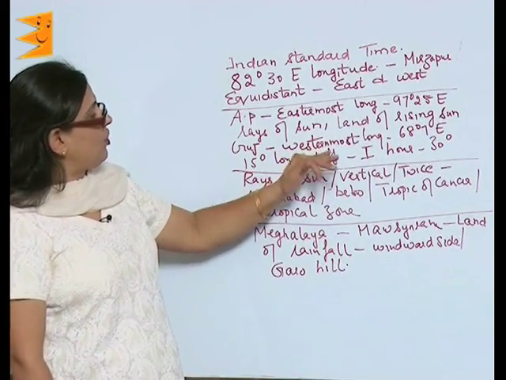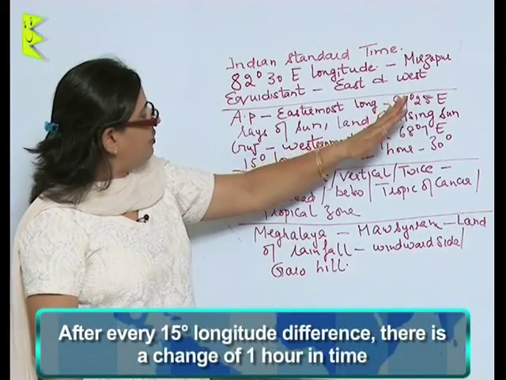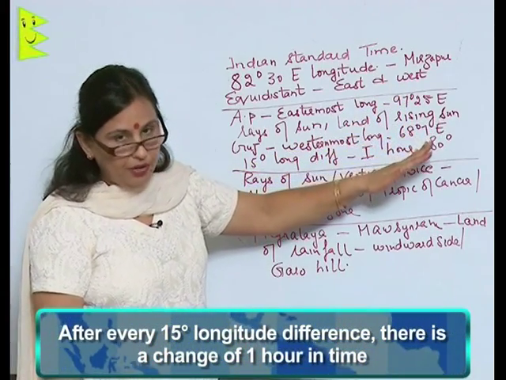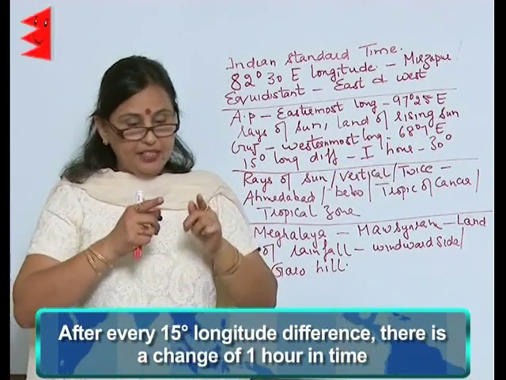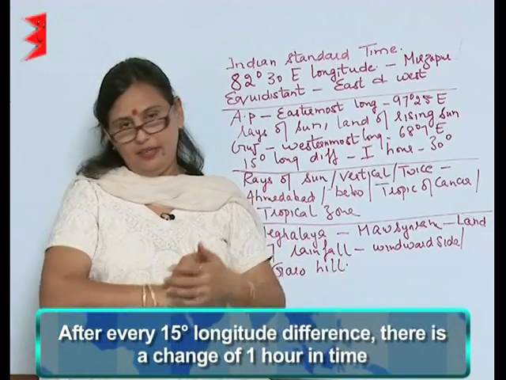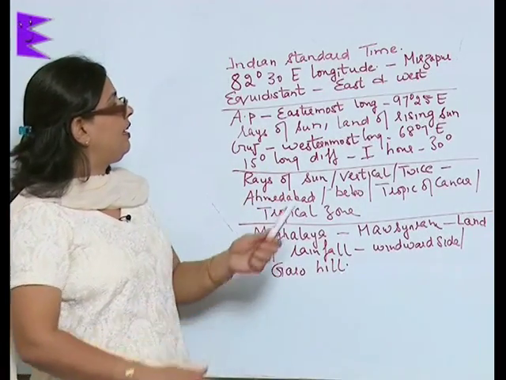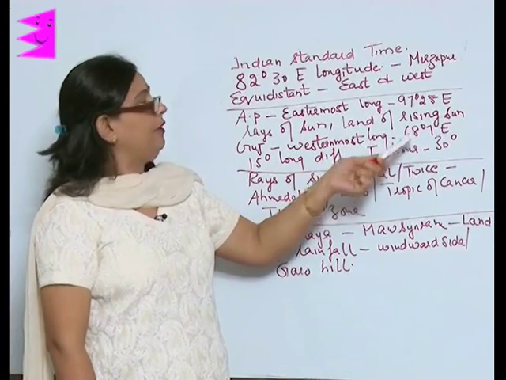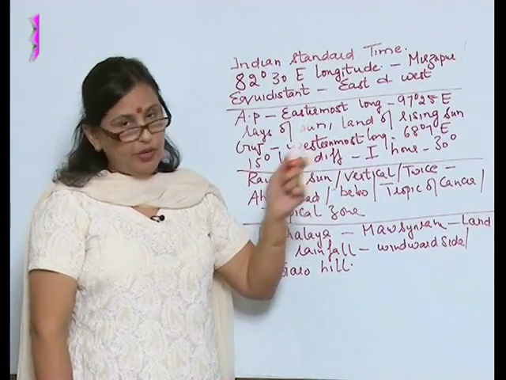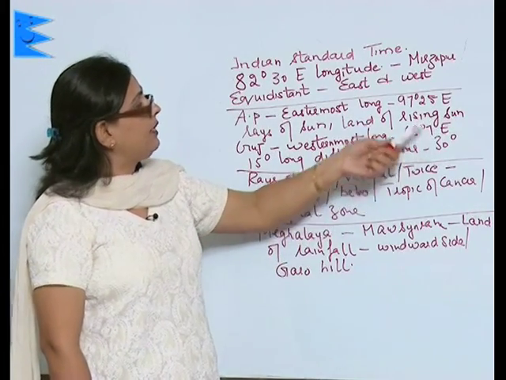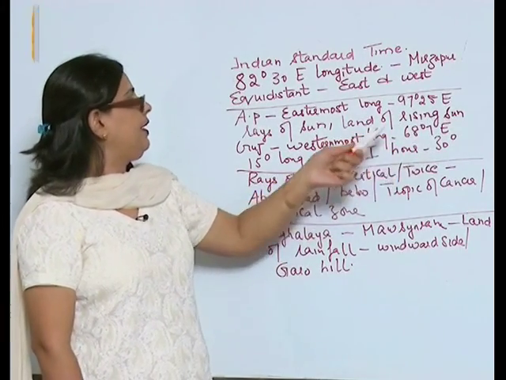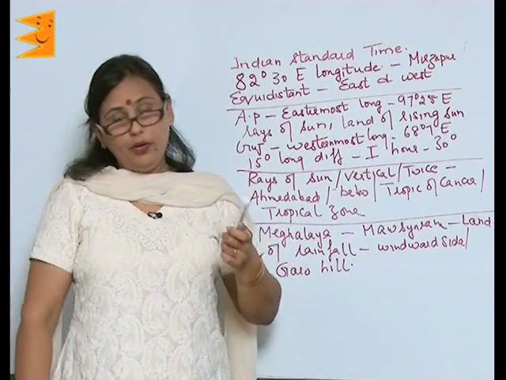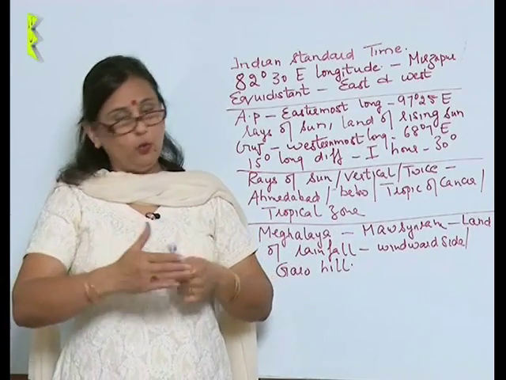And what happens, children, is that after every 15 degree longitude difference, there is a change of 1 hour in the time. And here the time difference is 2 hours between the two states, because there is a 30 degree longitudinal difference between the two states.